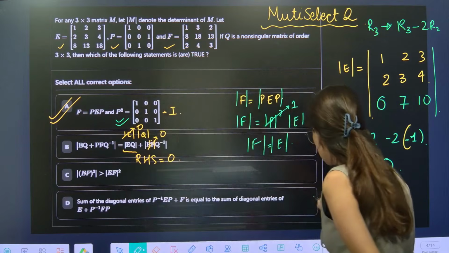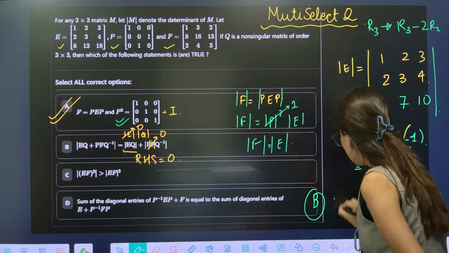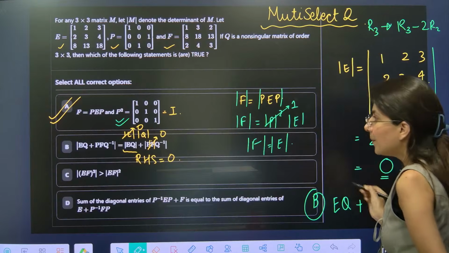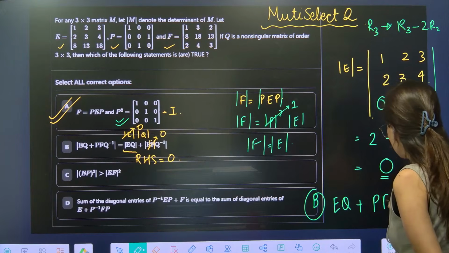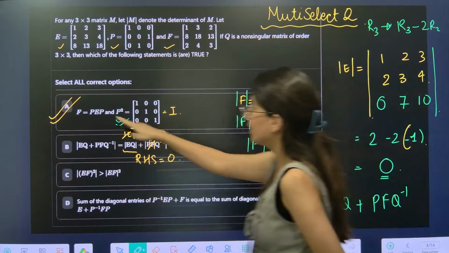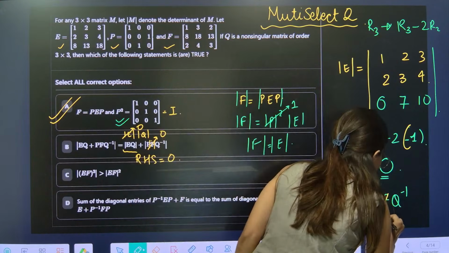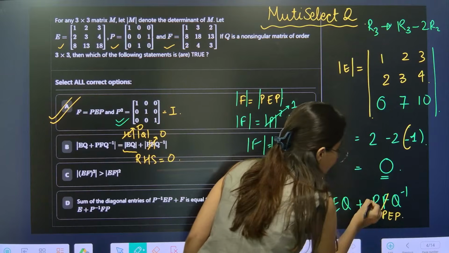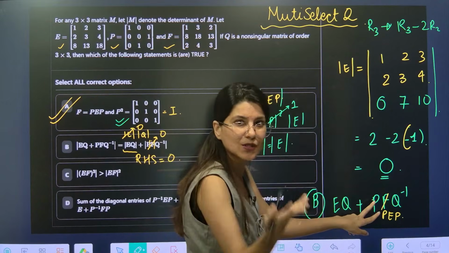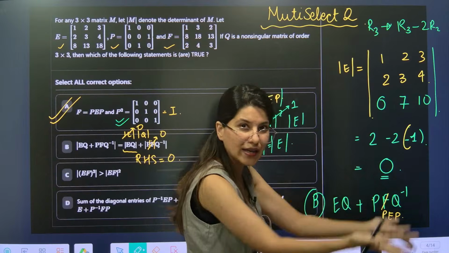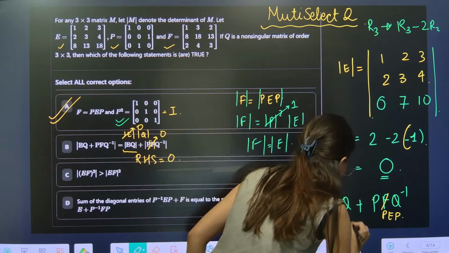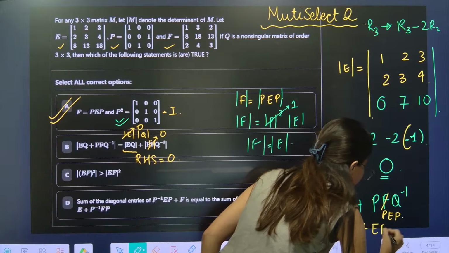So option B, I am writing it over here: EQ plus PFQ inverse. Now F is PEP. So I am just removing this F and writing PEP over here. P into P, P square. P square is I, and I into any matrix is the same matrix. So this is EQ plus EPQ inverse.